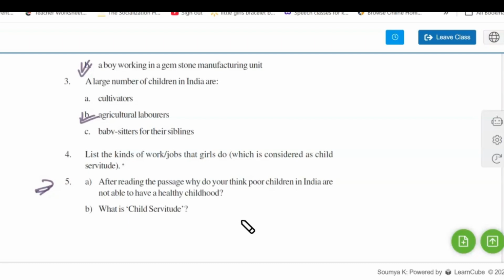So what is child servitude? Child servitude means a situation where children are forced to work under conditions similar to slavery, with little or no freedom at all, any type of payment or protection. So this kind of situation is child servitude. Usually this is the kind of slavery that children undergo.